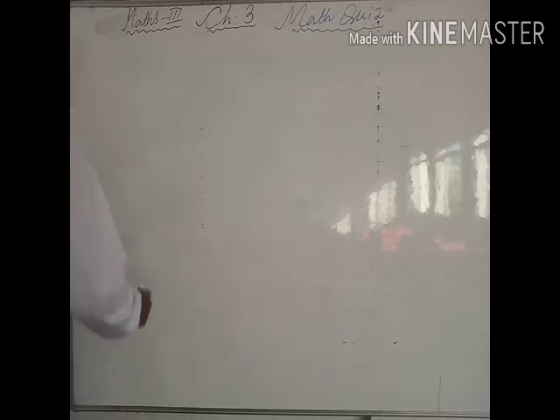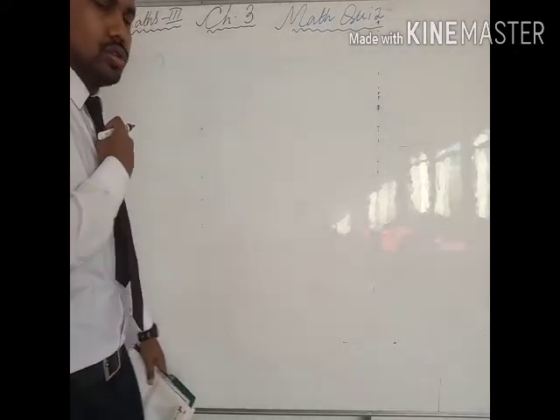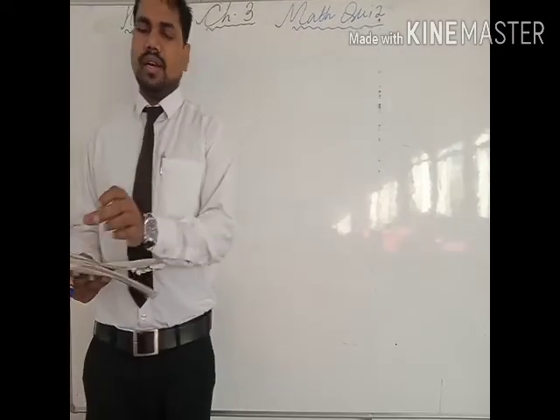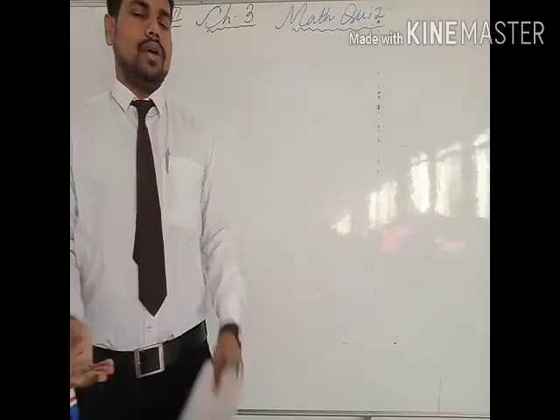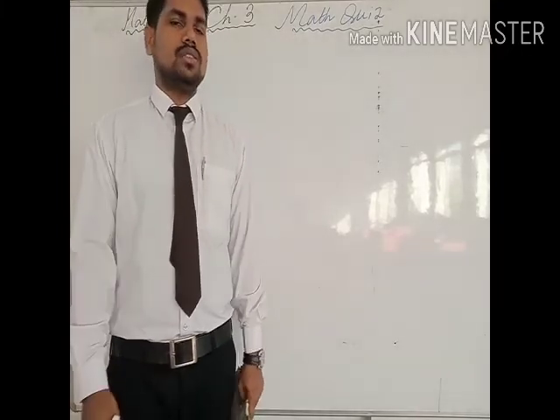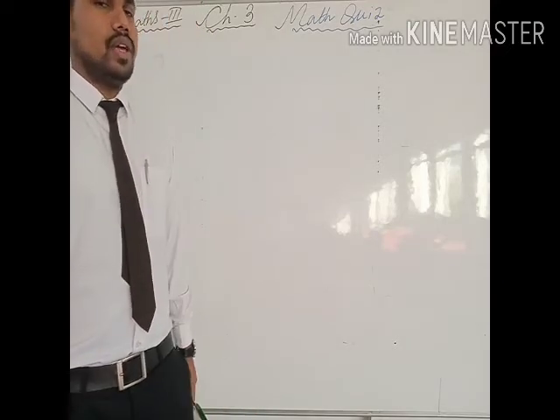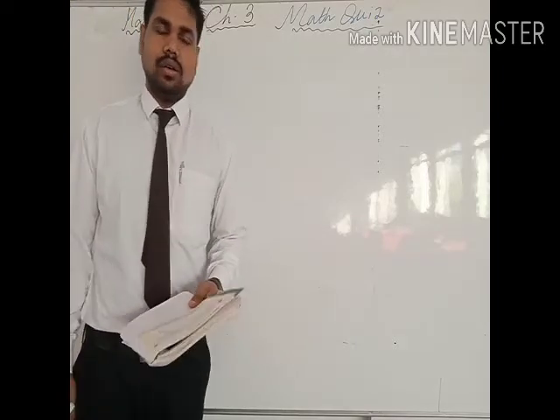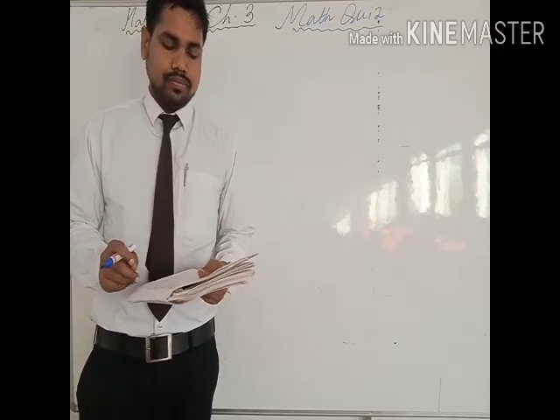Then moving to question number 1 of the value based questions. This is also very easy. Two columns are given, column A and column B, and you have to add only. Then you have to check which column, A or B, has the greater number. Very simply you can do the addition and compare which number is greater.